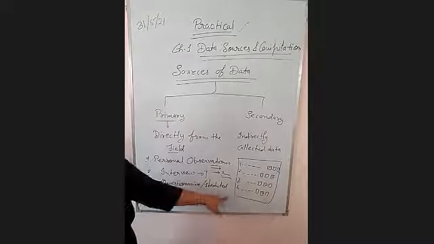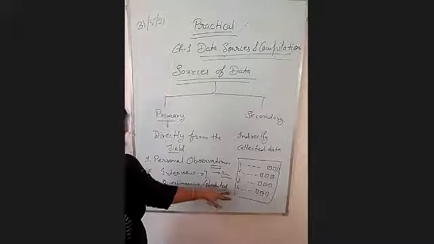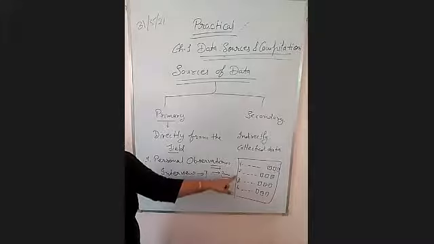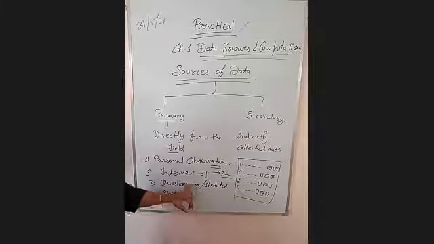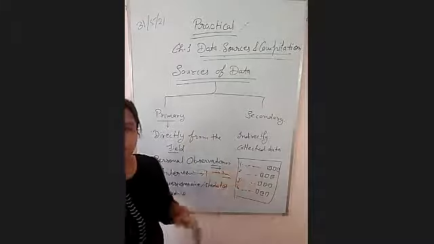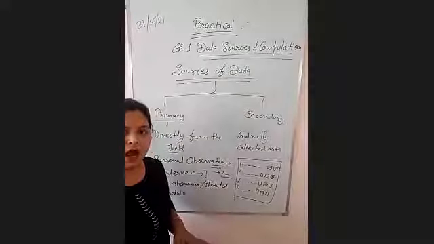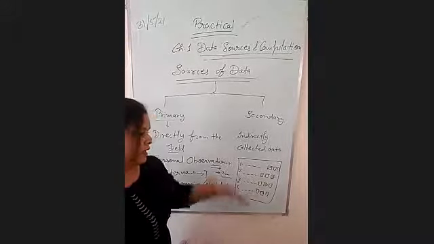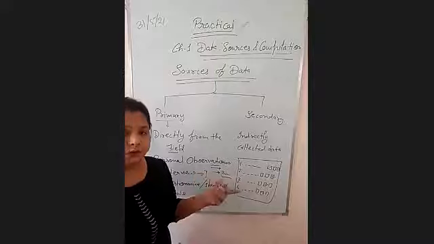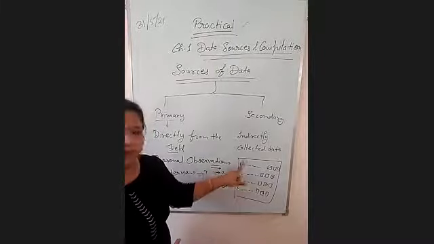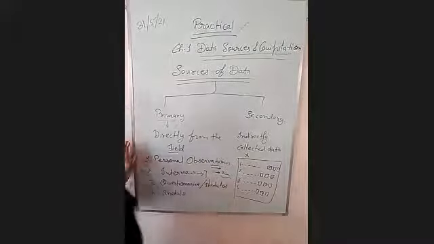Right? So this type of primary source method uses short time. But there is a disadvantage of this method. What is this? If any person is illiterate, who cannot read and cannot write, how could he or she give the answer to your questions, right? So for the illiterate person, this method is not appropriate, right?